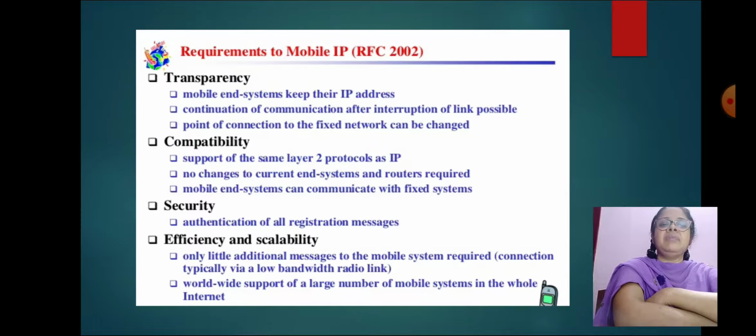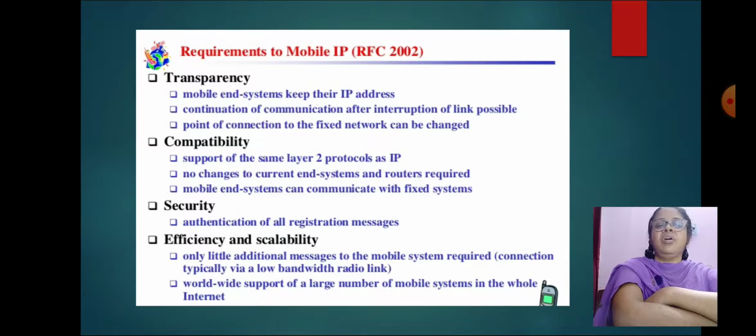Requirements for mobile IP: transparency. Mobile end systems keep their IP address. Continuation of communication after interruption of link is possible. Point of connection to the fixed network can be changed. Compatibility: support of the same layer 2 protocol as IP. No changes to current end systems and routers required. Mobile end systems can communicate with fixed systems.